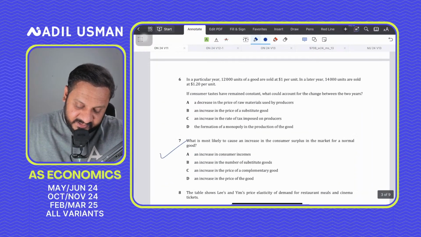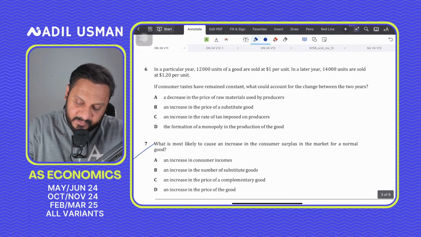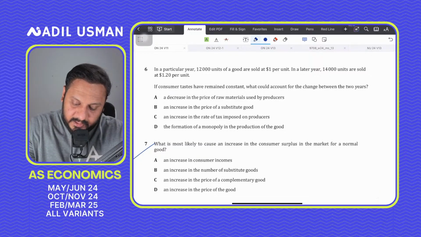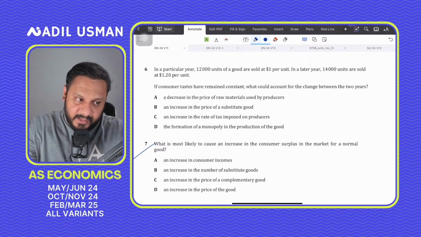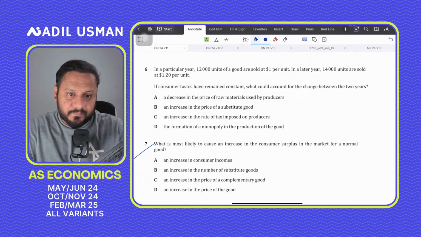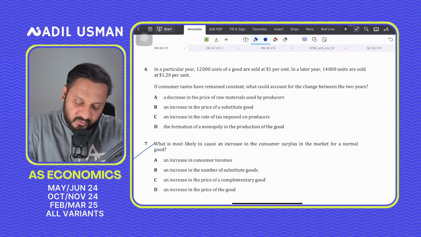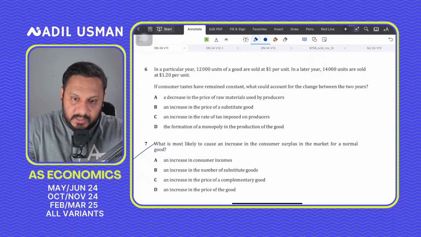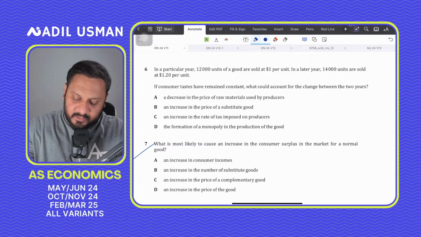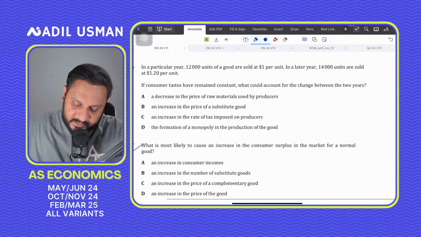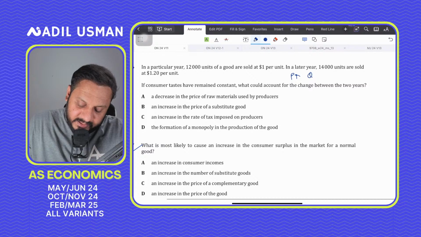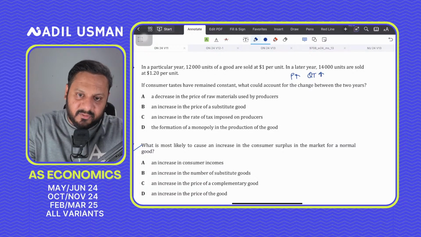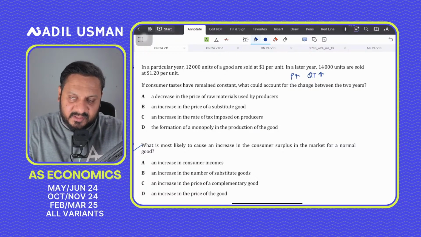Question number 6 says, in a particular year, 12,000 units are sold at a price of $1. In the later year, 14,000 units are sold at $1.2. So if consumer tastes have remained constant, what would account for a change between the 2 years? Now, this question is pretty simple. So basically what's happening is that the price is going up as well, the quantity being traded is going up as well. So this is actually indicating something, that demand must be going up.